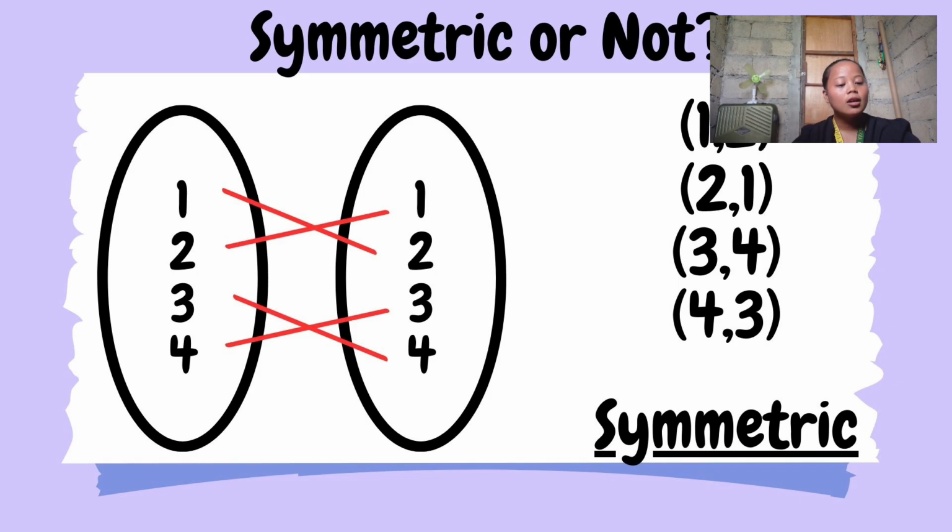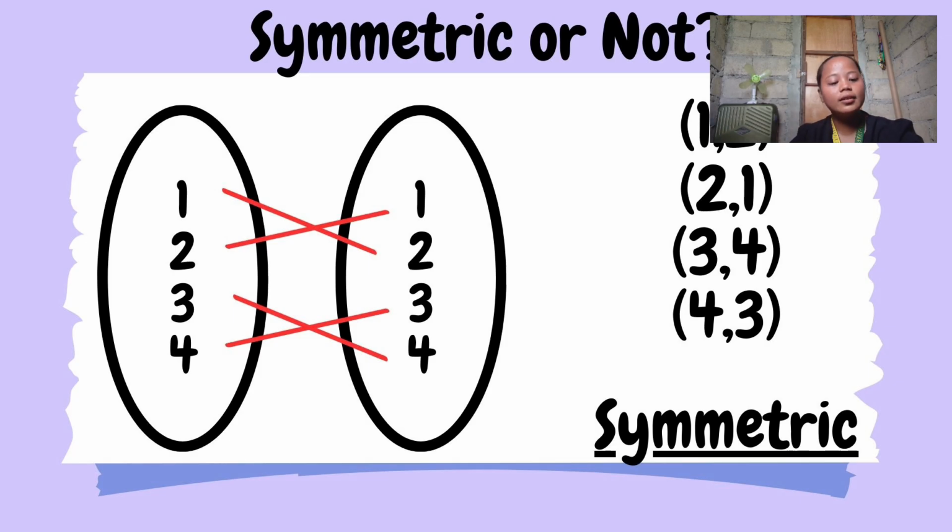In order for it to be symmetric, we must find the reverse of each ordered pair. Since our first ordered pair is 1, 2, there should be a 2, 1. The second is 3, 4, so there should be a 4, 3. Since they are there, we can say that it is symmetric.